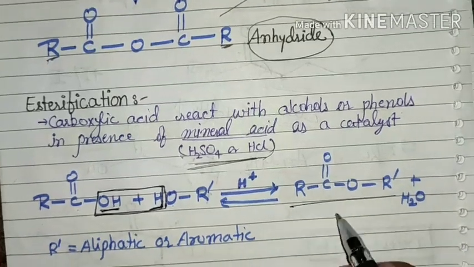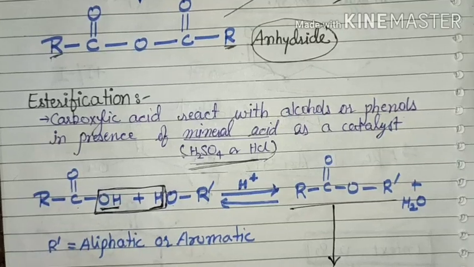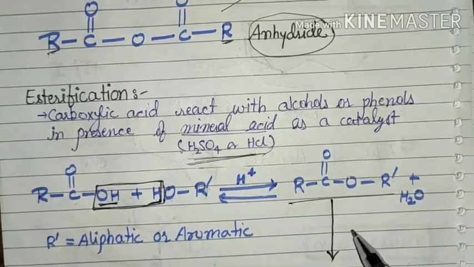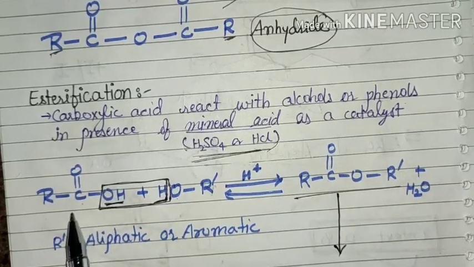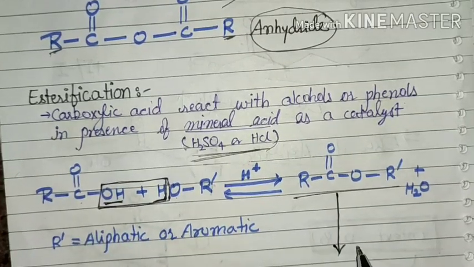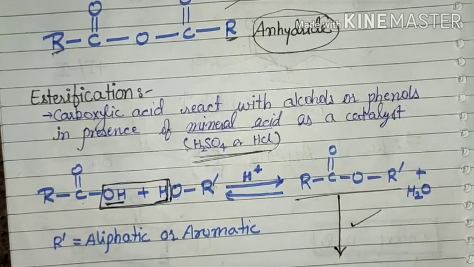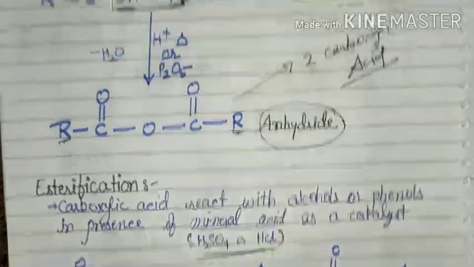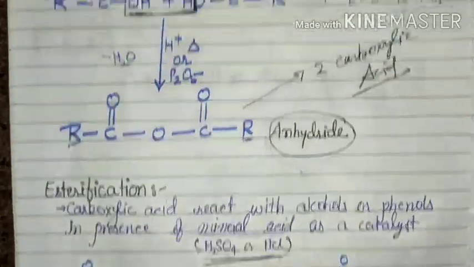Recall once again that in the preparation of carboxylic acid, you learned that in a basic medium the ester breaks into the salt of carboxylic acid and alcohol. The formation of anhydride and esterification are similar to what you learned previously.